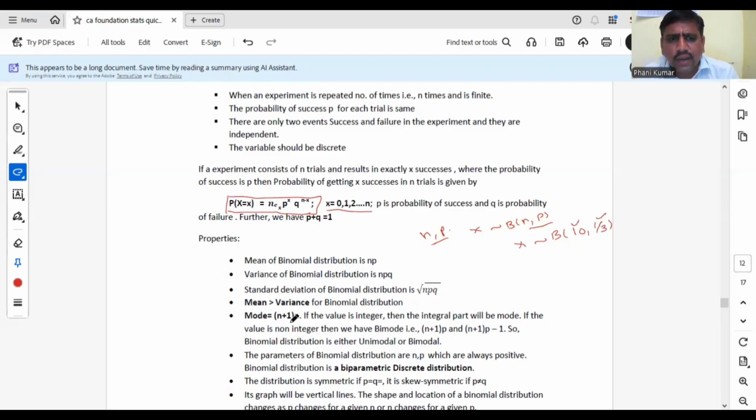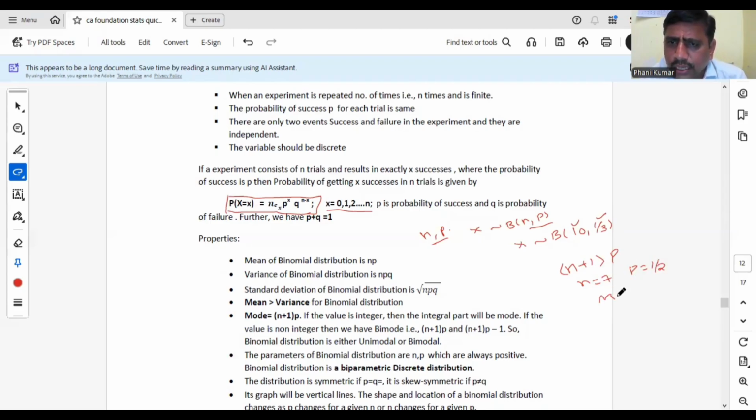Suppose (n plus 1) into p is an integer value, meaning an exact value. Then we will have two modes, (n plus 1)p and (n plus 1)p minus 1. Suppose p is 1/2 and n is 7. Then (n plus 1)p is 8 by 2, which is 4.